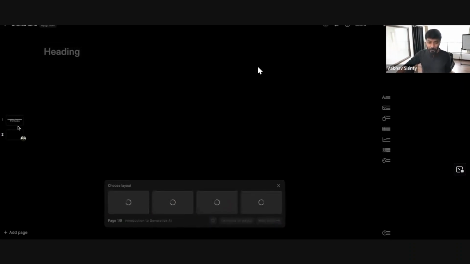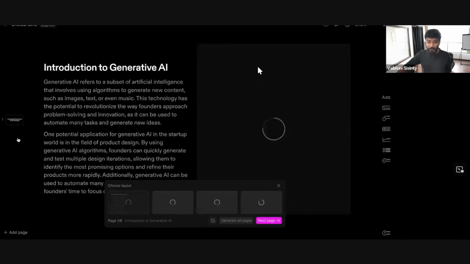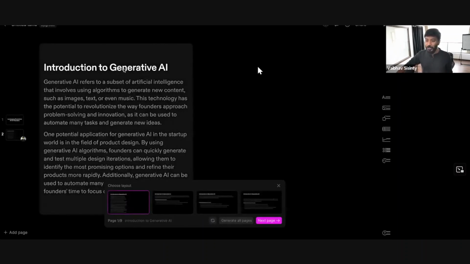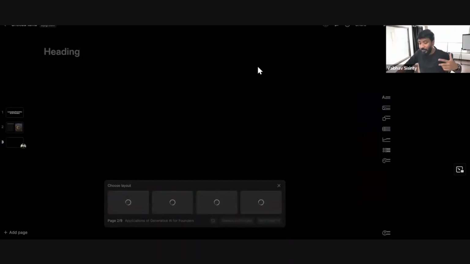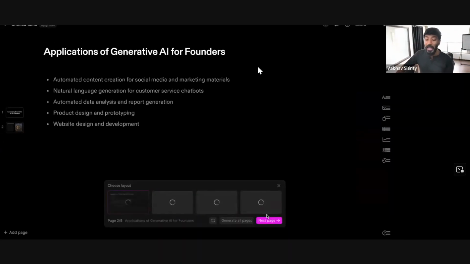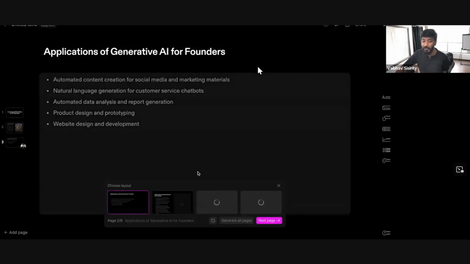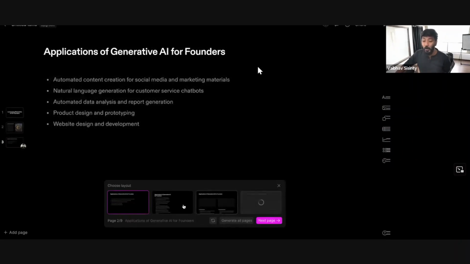You can see on the left also, it is starting to generate slides for us. It is already generating images, all using AI, and I can keep generating. If I click on next page, it will keep generating every slide that I want as I click on buttons. You can see this again, guys. It is able to generate slides on the fly.